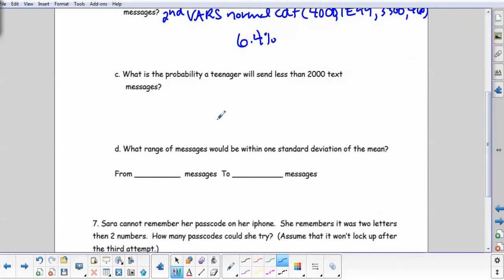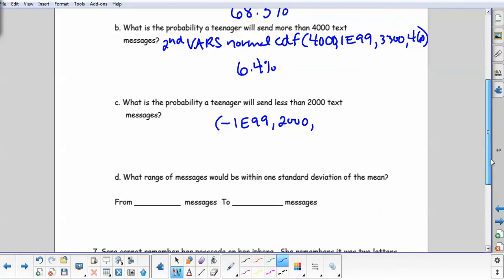What is the probability a teenager will send less than 2,000 text messages? So we're going to still do second vars normal CDF, and my lower bound is negative infinity, so it'll be negative 1E99. My upper bound is going to be 2,000. My mean and my standard deviation should be the same from the original problem. So mean of 3,300 and standard deviation of 460.